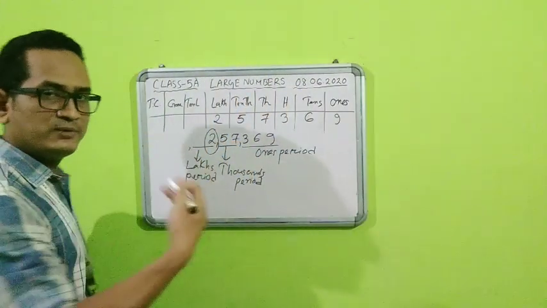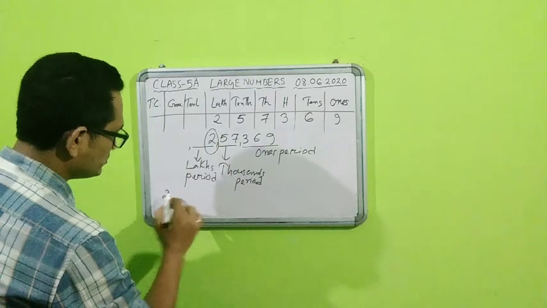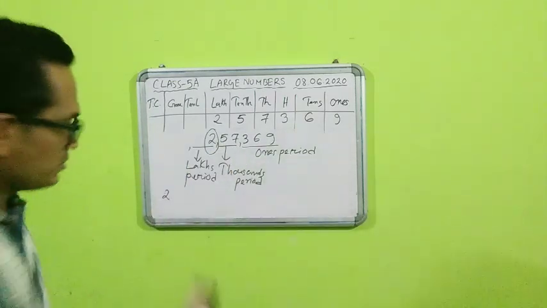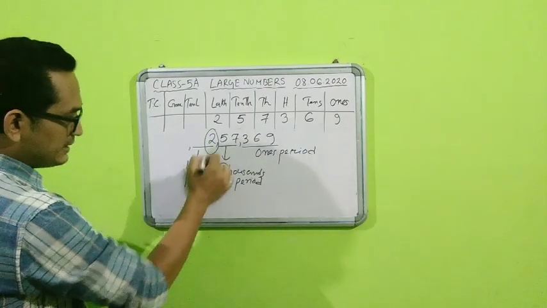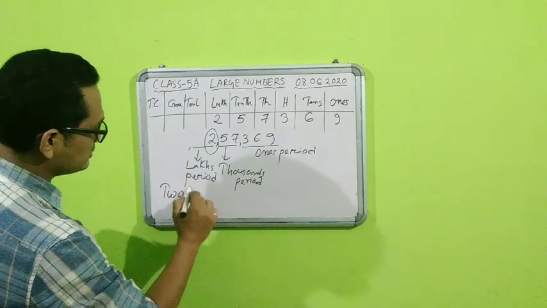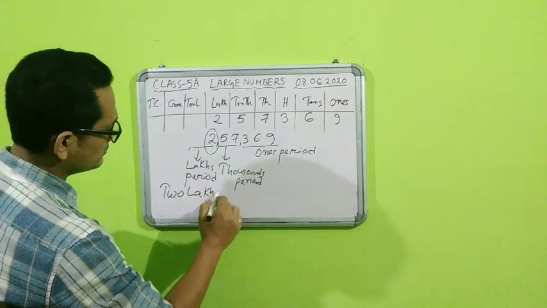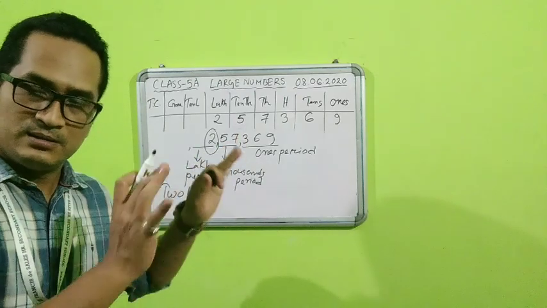So how will I read it now? First, whenever we read a number, we have to read it from the left hand side. So this will be 2. In words, I am not going to write in numbers. This is a single 2 and it is sitting in the lakhs period. So I have to read it like 2 lakhs. Fine, so I have read the lakhs period.